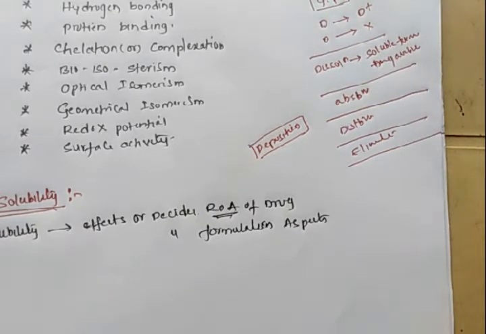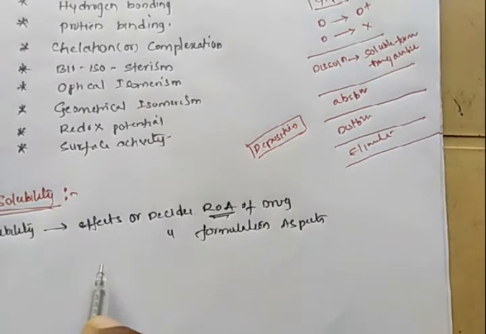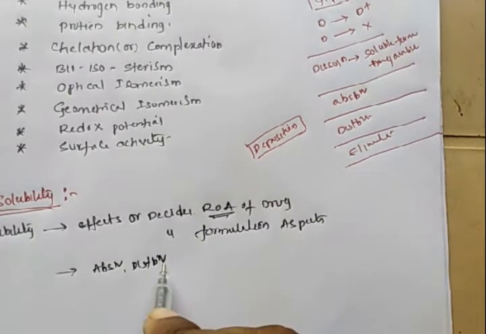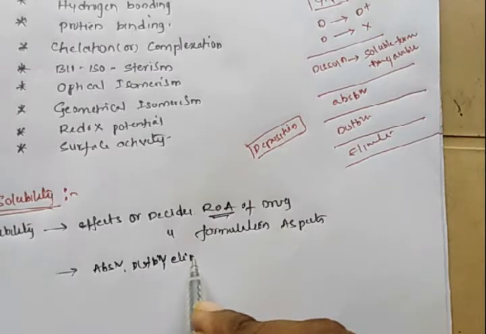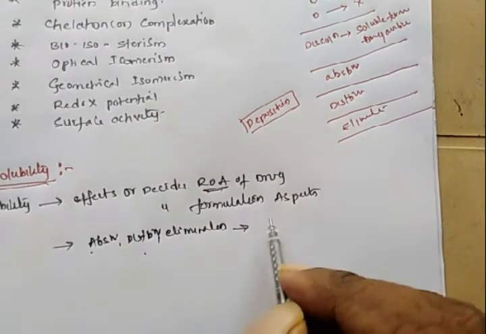So solubility also decides the formulation aspects of the drug molecule, as well as, after drug absorption, distribution and elimination, the drug undergoes disposition.